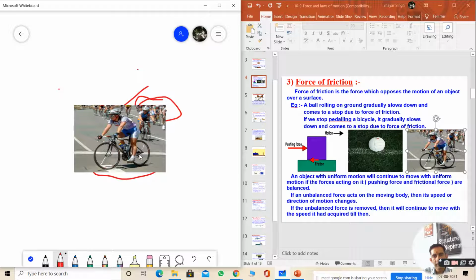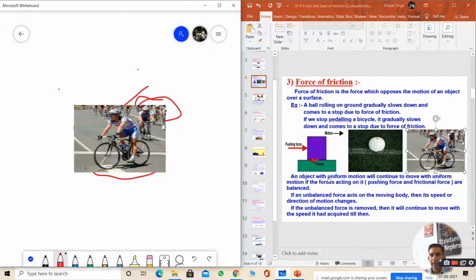We are pedaling it, we are moving the pedals with our legs. It will not stop. If we are not pedaling, then what will happen? The floor or road will exert the force of friction on the tires of this bicycle, and they will come to a stop. Okay. So this is happening in this case.